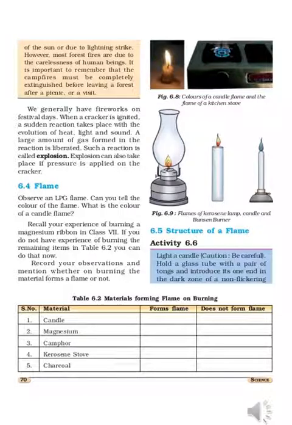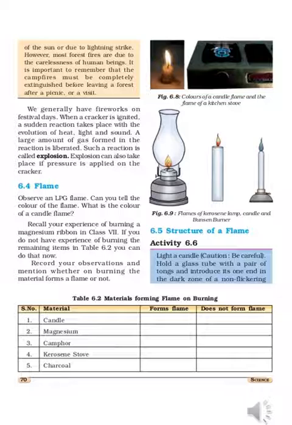Before that, you see the pictures, the colors of a candle flame and the flame of a kitchen stove, flames of a kerosene lamp, candle and Bunsen burner. Now, in one column given, you can see materials forming flame on burning. On the basis of the flame, we can tick mark whether they are forming the flame or do not form flame. From your daily life, you can say candle. When a candle is burning, you can see a yellow flame is there. So you can tick mark form flame.